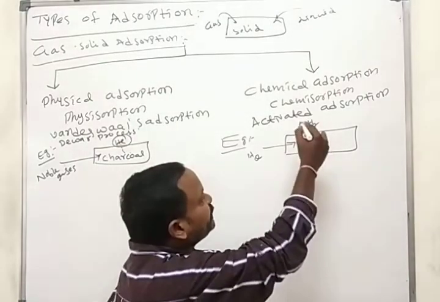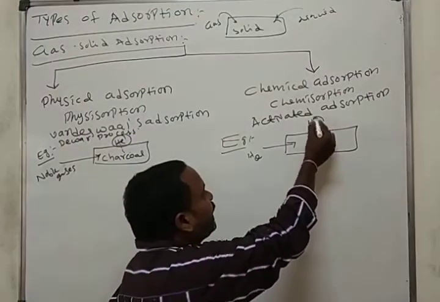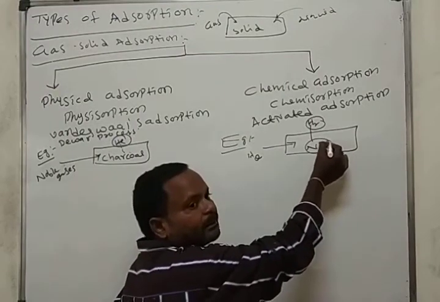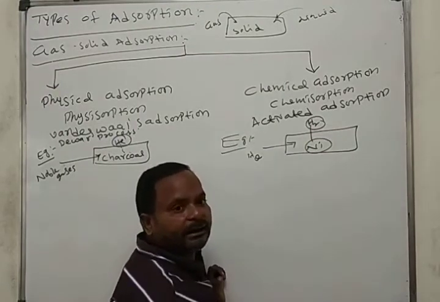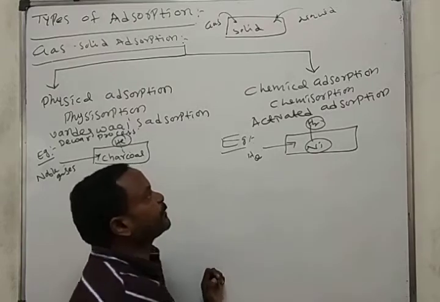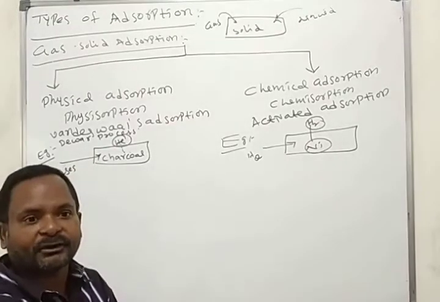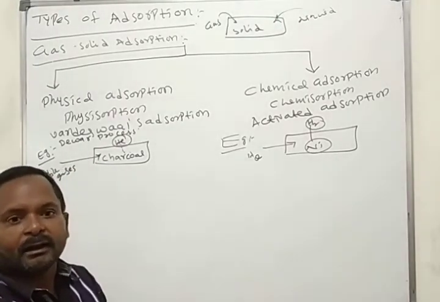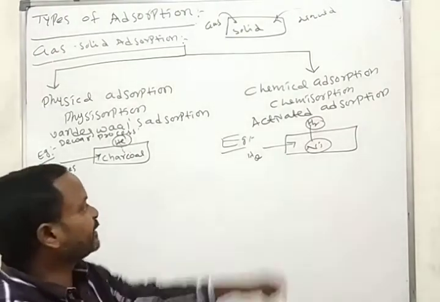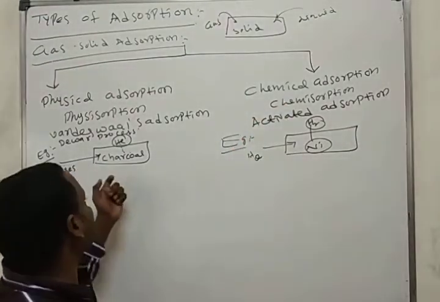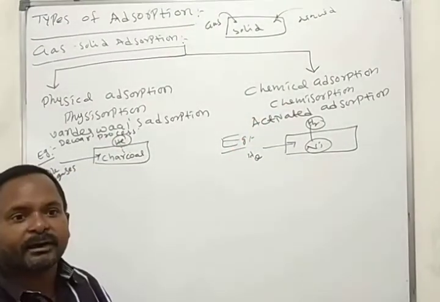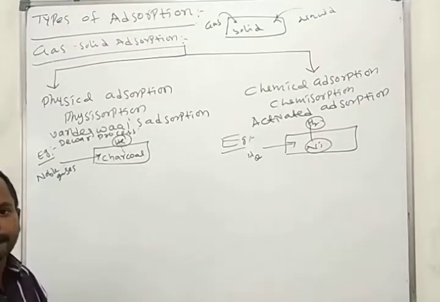Strong forces are observed between hydrogen and nickel. Such forces are called chemical forces, and the adsorption is called chemical adsorption. This is the example for chemical adsorption, and the earlier one is the example for physical adsorption.